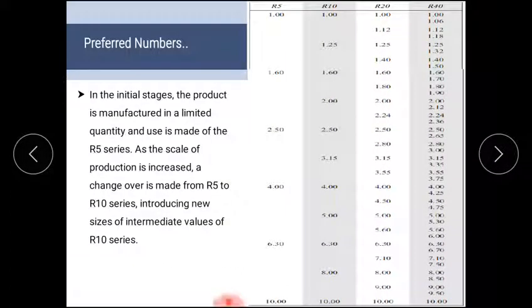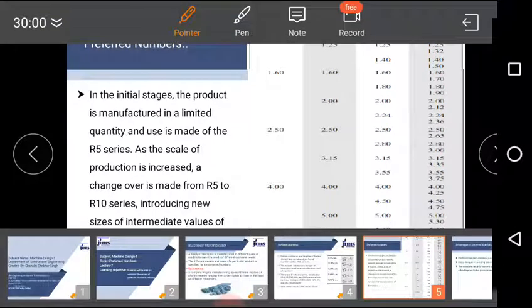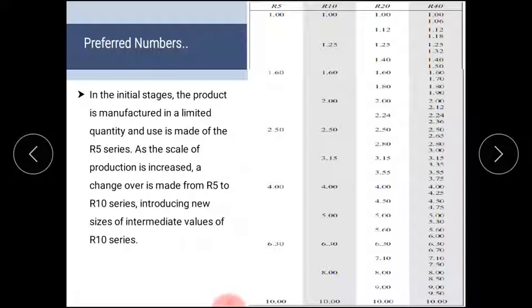This is how the whole series has been constructed, and in this table you can observe all the values up to R40. See, for the R5 series there is 1 kilowatt, the first value is 1.00, then 1.60, 2.5, 4, 6.3 and 10. Suppose you have to introduce models within a range from 1 to 10, then the R5 series can be used to specify the model. These are the model sizes or range sizes from where you can choose your model numbers.